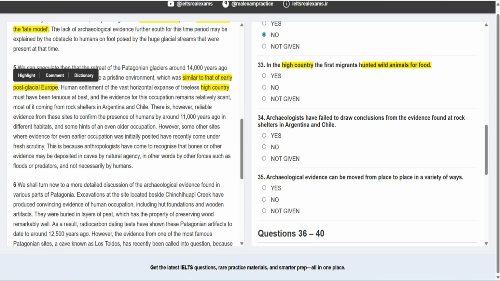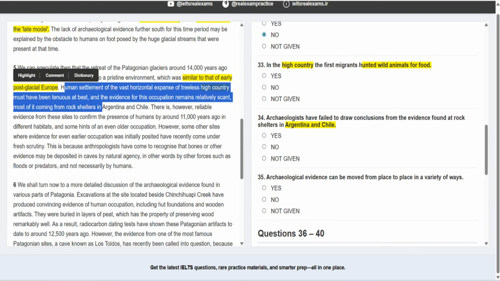Human settlement of the vast horizontal expanse of treeless high country must have been tenuous at best, and the evidence for this occupation remains relatively scant, most of it coming from the rock shelters in Argentina and Chile. Okay, the next question mentions Argentina and Chile, so the answer must be somewhere from here up to before Argentina and Chile. And as you see, there is no indication of the eating habits or these people hunting food. So the answer is definitely not given.